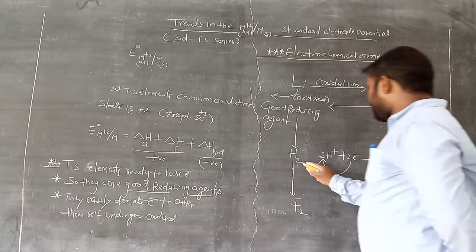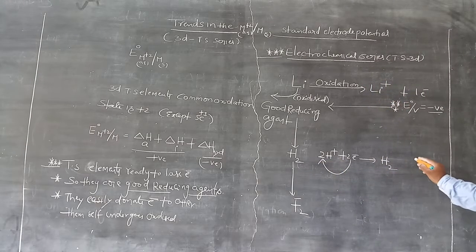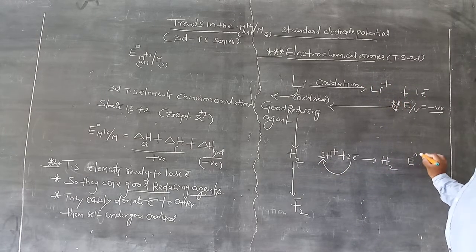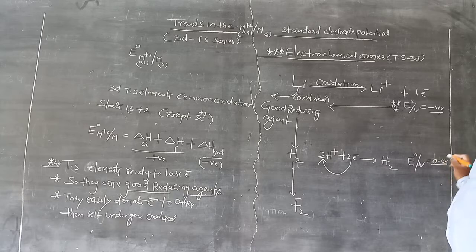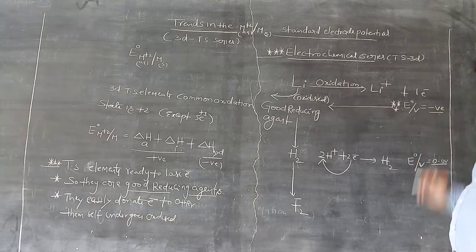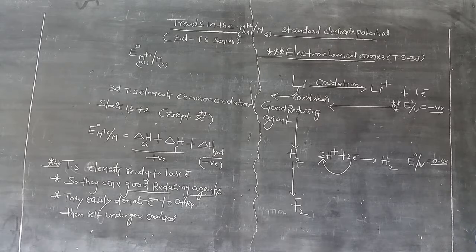Coming to hydrogen, its standard reduction potential, with the unit V meaning volt, is 0.0 volt. This is the standard measurement. Above hydrogen, the standard reduction potential values are negative. For hydrogen it is 0.